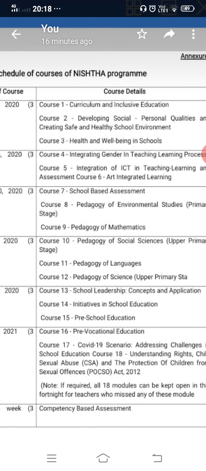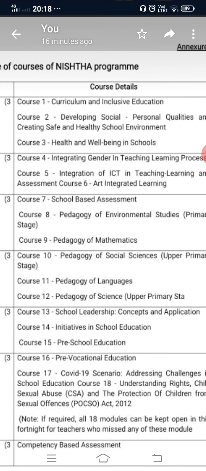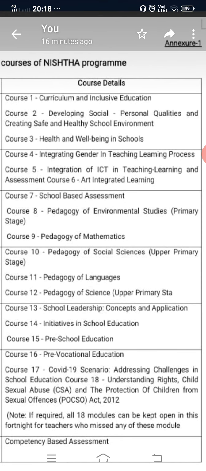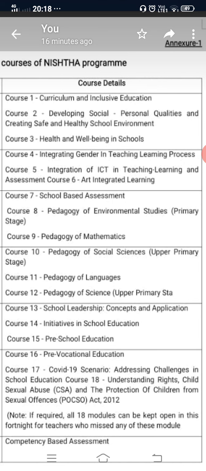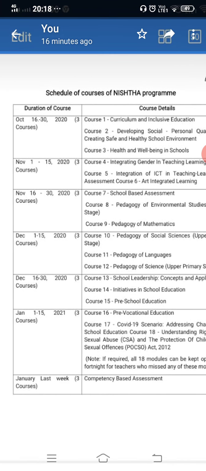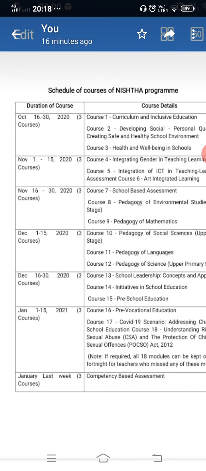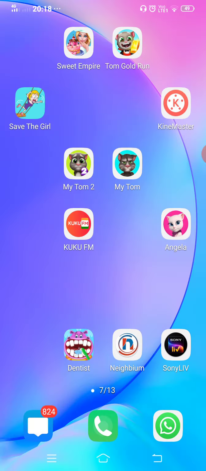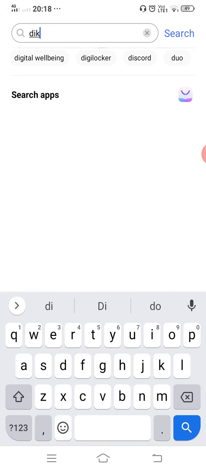The first course is curriculum and inclusive education. Second is health and well-being in schools. Third is developing personal social qualities, creating a safe and healthy environment. So these are the 3 courses already started from 16th. We will see how to register in this app. So first go to your Diksha app.